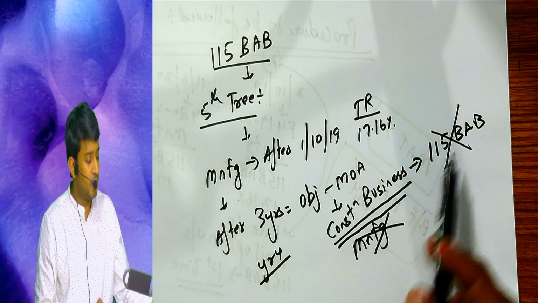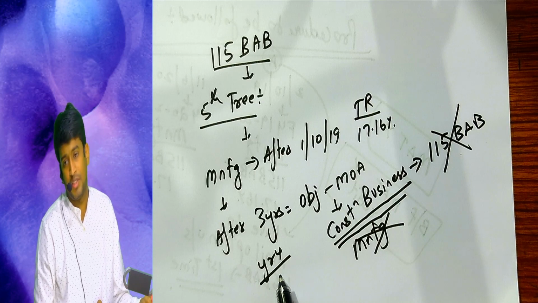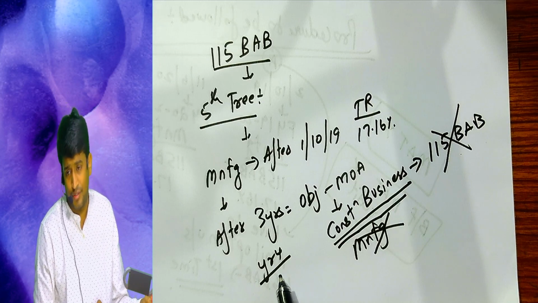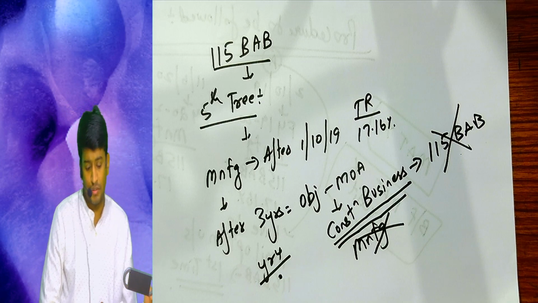So this section cannot be availed in year 4 and subsequent years. It means the section cannot be availed forever once you violate the conditions of the section.